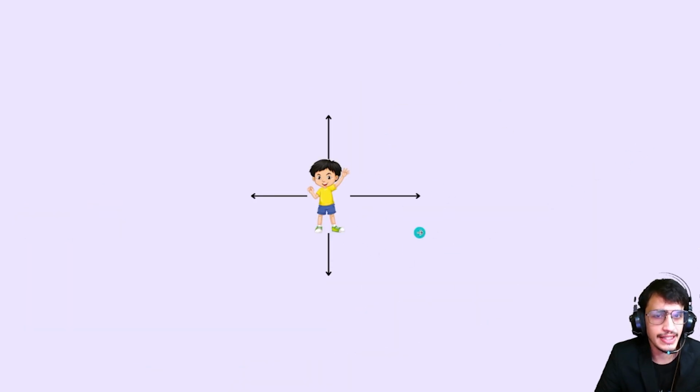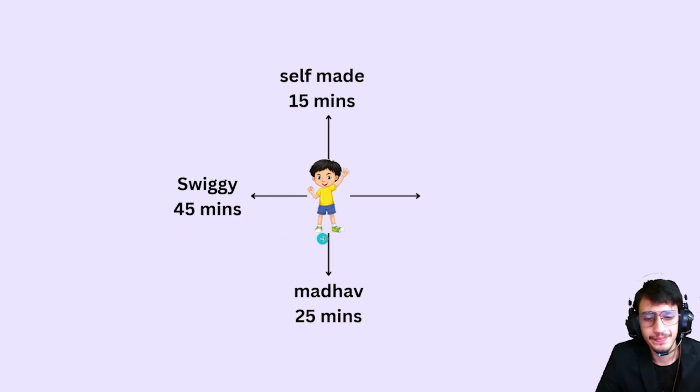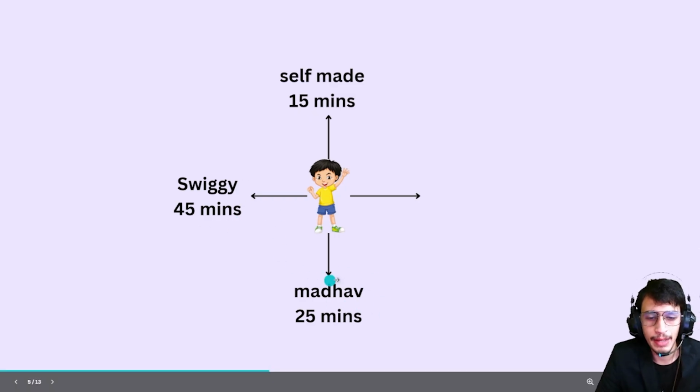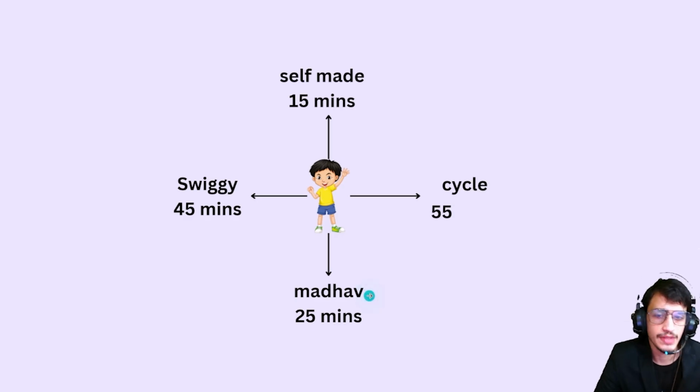So what are the ways? Self-made. Let's say it takes 15 minutes to make a pizza. Swiggy, let's say it takes 45 minutes to get delivered. He can just order from the Swiggy app or Zomato app or any food delivery app. Madhav, he can call, "Hey Madhav, just bring me a pizza."